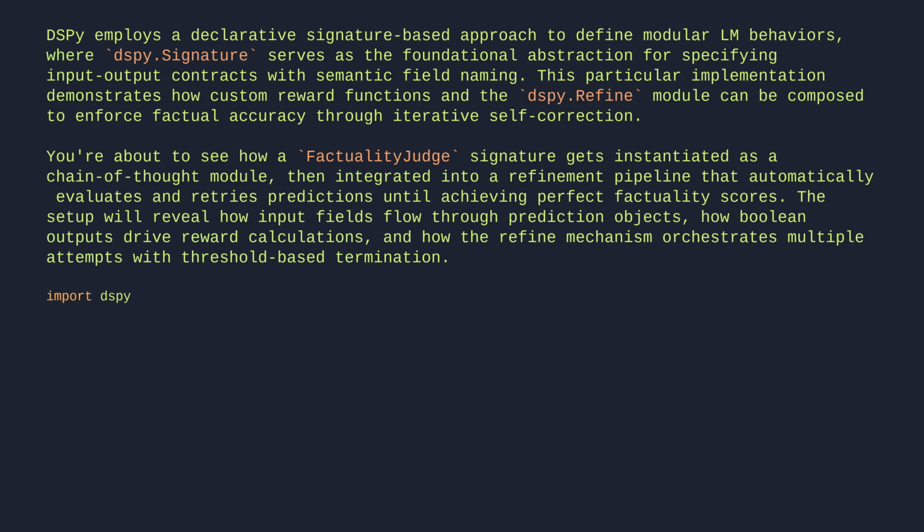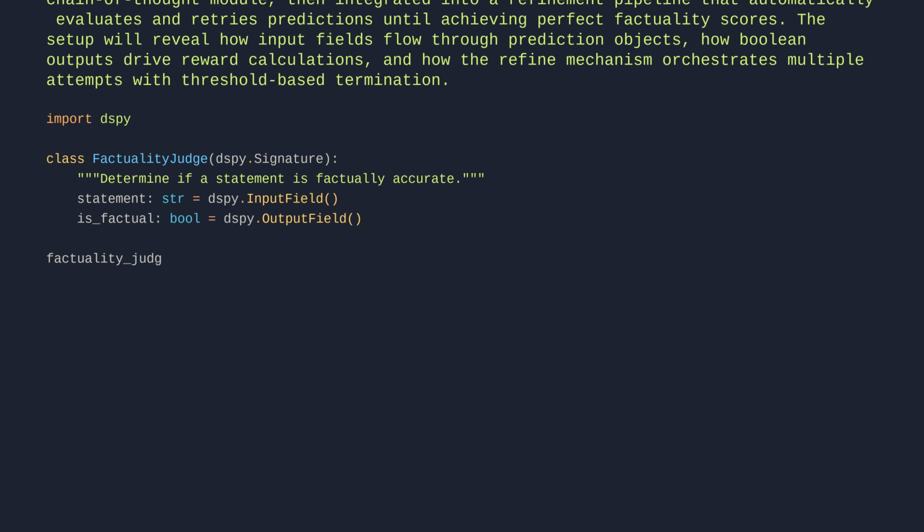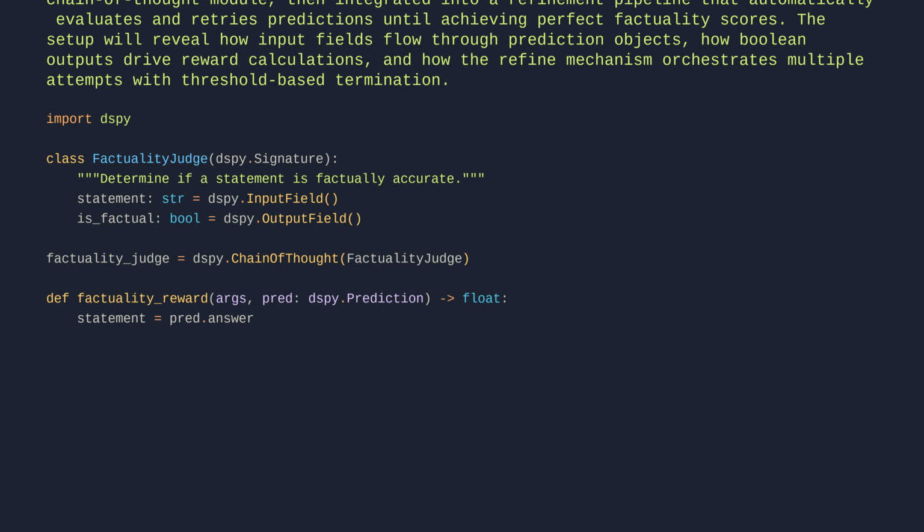Import dspy. Class FactualityJudgeSignature: Determine if a statement is factually accurate. statement: str = dspy.InputField(). is_factual: bool = dspy.OutputField(). factuality_judge = dspy.ChainOfThought(FactualityJudgeSignature). def factuality_reward(args, pred: dspy.Prediction) -> float: statement = pred.answer. result = factuality_judge(statement). Return 1 if result.is_factual else 0.